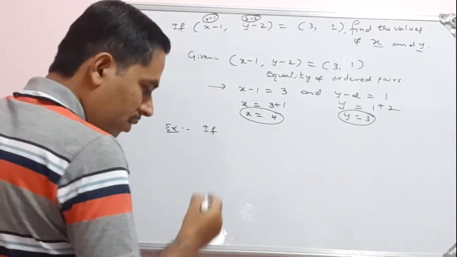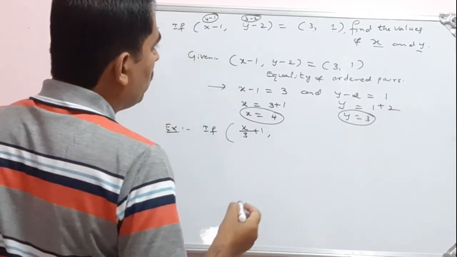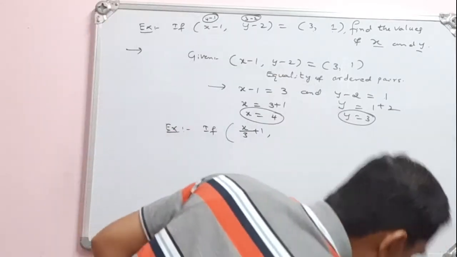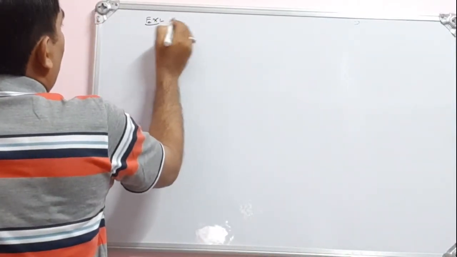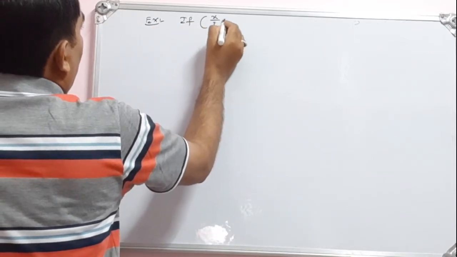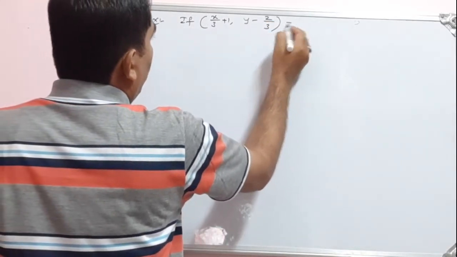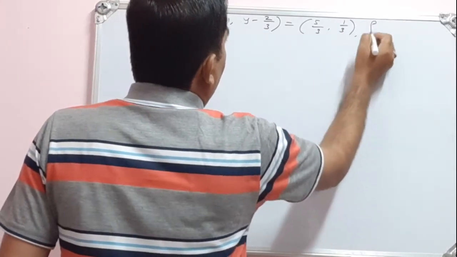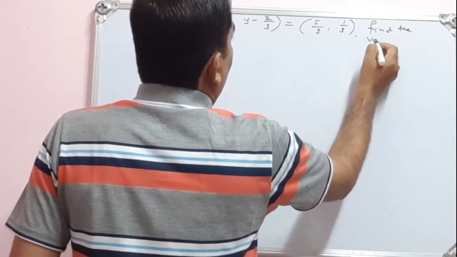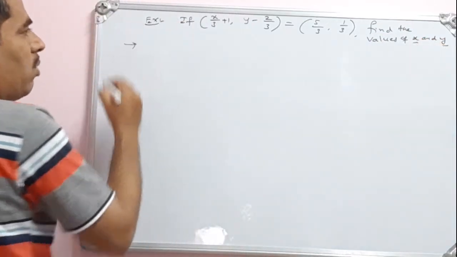Of similar kind. If x by 3 plus 1, y minus 2 by 3 is equal to, on the right hand side, 5 by 3, 1 by 3, find the values of x and y. So a similar kind of example.